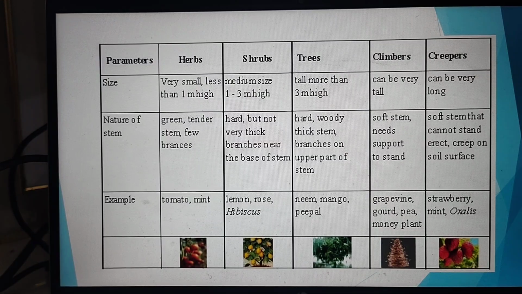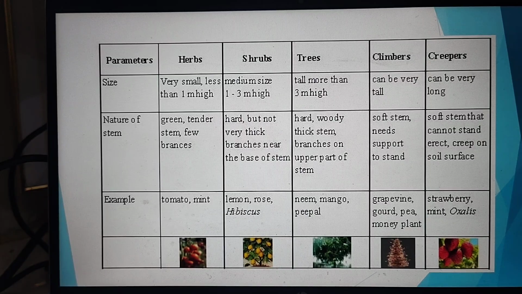Trees are taller than 3 meters and their stem is hard, woody and quite thick. Neem, mango, peepal are very good examples of trees. Climbers, as the name suggests, climb with the help of a support.